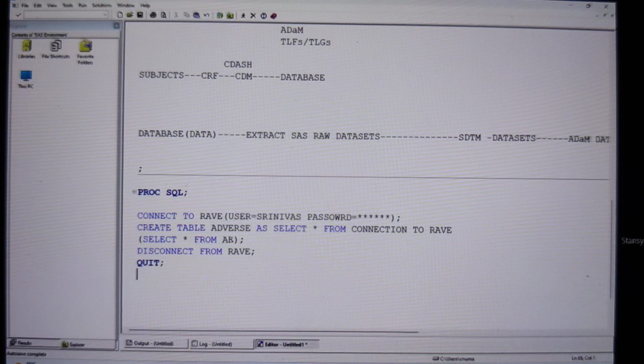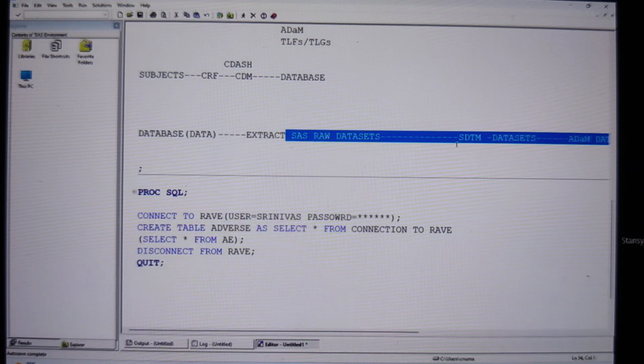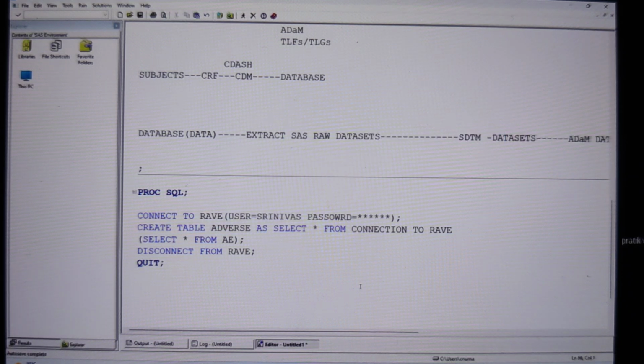But this is the code that you write. Automatically, you're going to get the AE data set in SAS format. Now, this is a raw data set. We use this data set to generate SDTM data sets. Okay. I'm going to provide you these raw data sets, which have been extracted from the database. So from there onwards, we are going to do our journey. Okay. Clear, everybody so far?